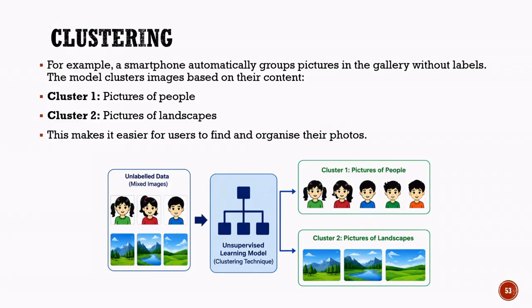Notice that no labels such as people or landscape were provided during training. The model discovered these patterns on its own and grouped similar images together. This clustering process helps users search, organize, and manage their photo collections more efficiently, making it easier to find specific types of images when needed.